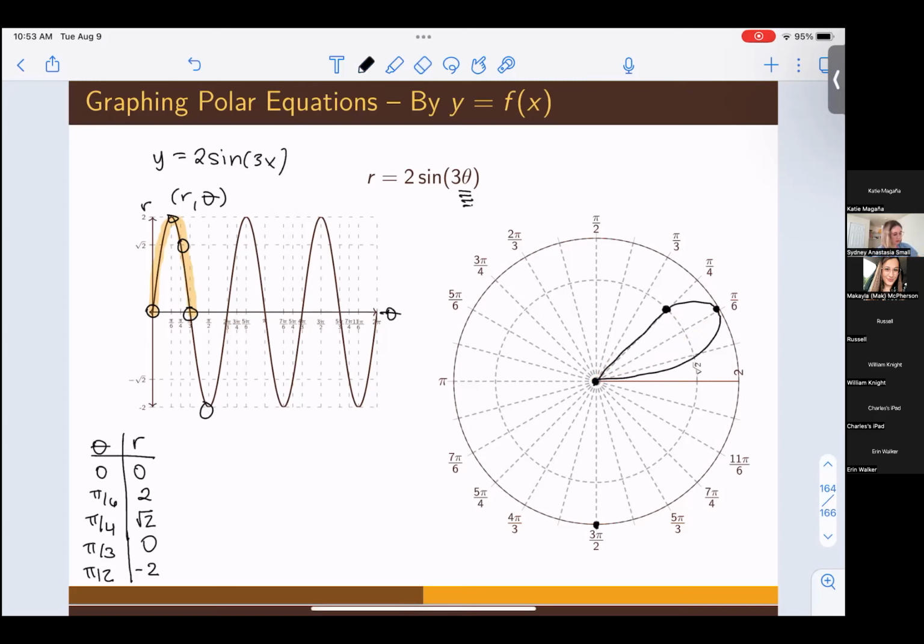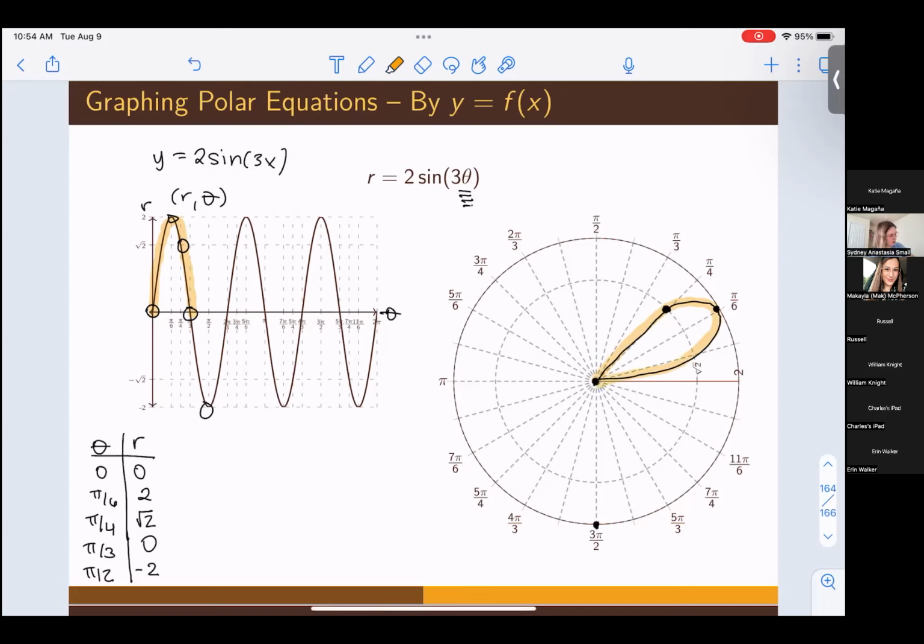And then the same thing happens. They start decreasing a little bit more slowly until they're very sharply decreasing until they're back at 0. So these are going to end up being petals. And we'll address this point down here, the pi over 2 comma -2, once we have some more points surrounding it. But that's what this is going to start off by looking like. And I will draw it. There we go. That's not very good.